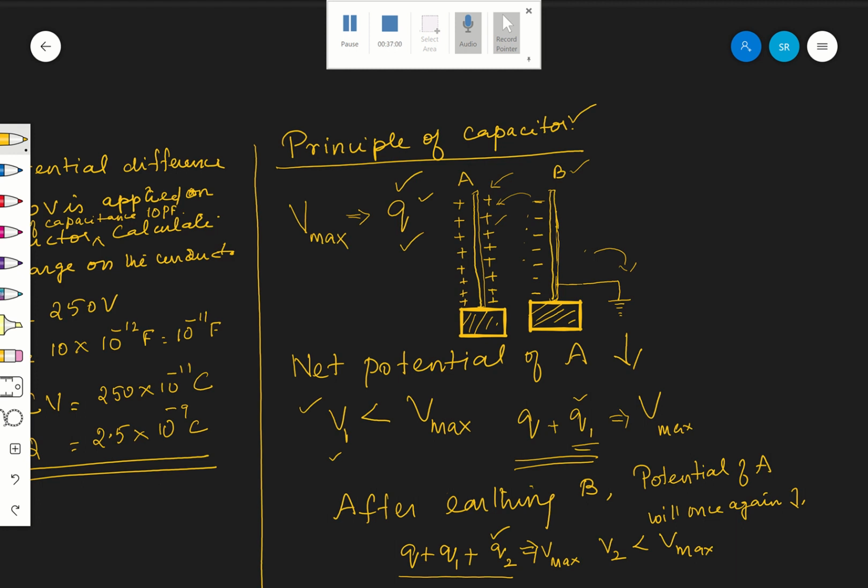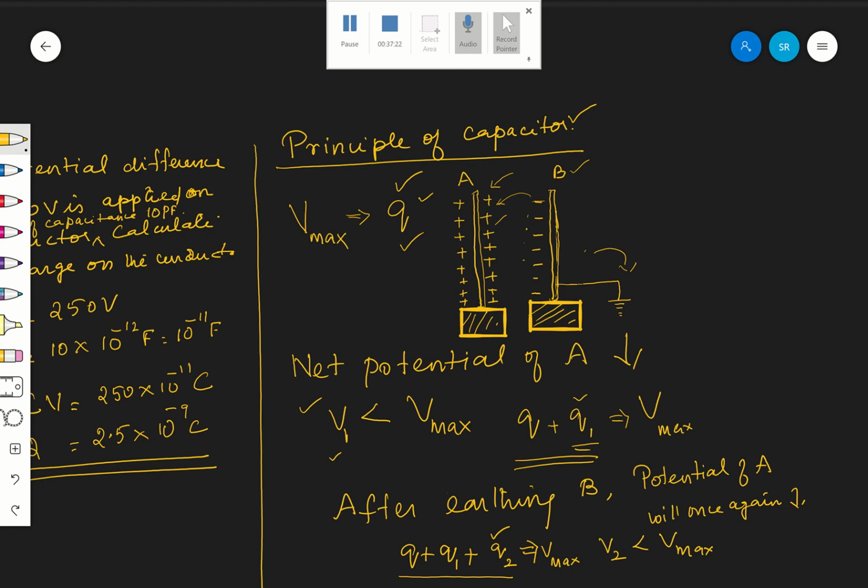So this is the principle of capacitor. Capacitor doesn't mean something exaggerated; the plates are very thin sheets, and the distance of separation between A and B is very small.